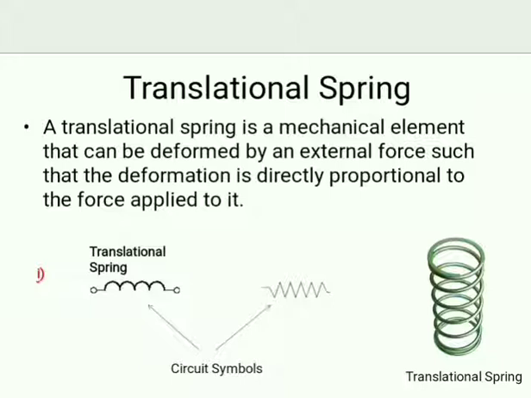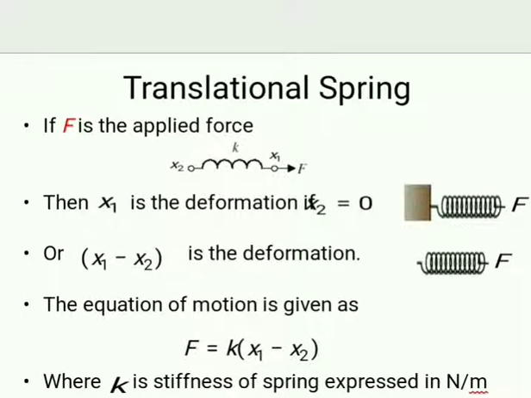Translational spring. A translational spring is a mechanical element that can be deformed by an external force such that the deformation is directly proportional to the force applied to it. If F is the applied force, then x1 minus x2 is the deformation. The equation of motion is given as F is equal to K into (x1 minus x2).